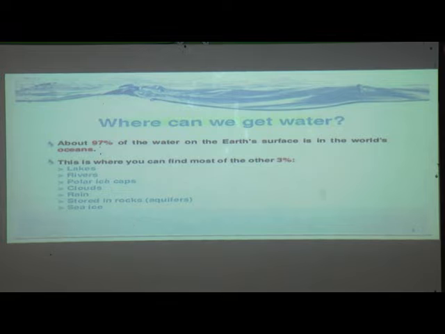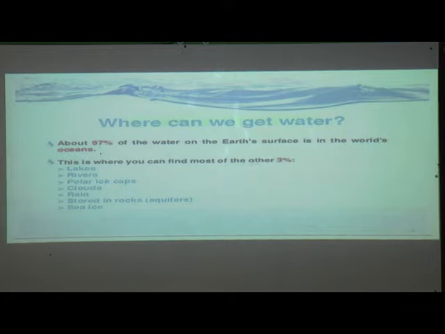Now next, where can we get water? About 97% of water on earth's surface is in the world's oceans.